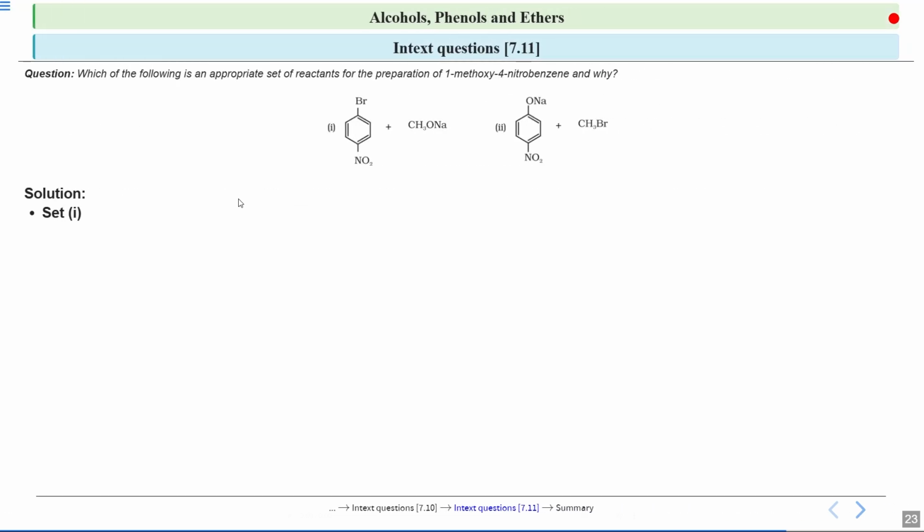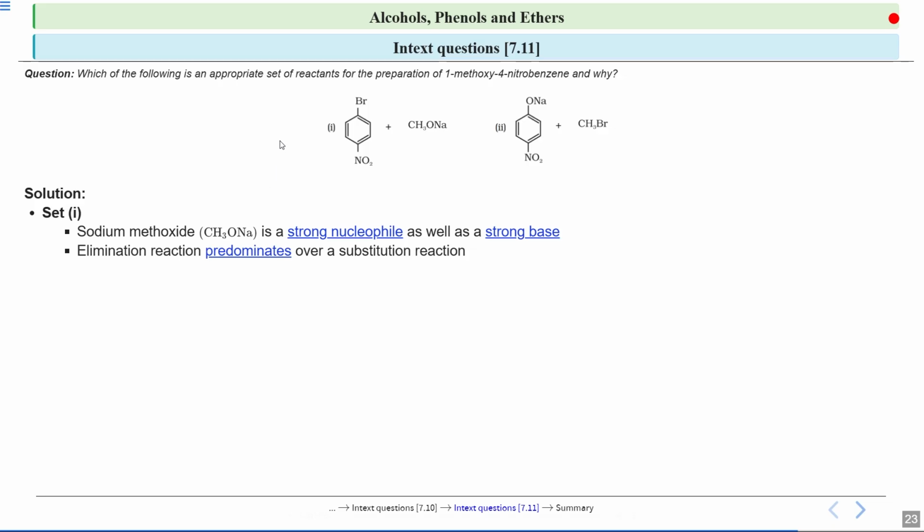So first we will see set A. For this set, you have sodium methoxide, that is CH3ONa. It acts as a strong nucleophile as well as a strong base. Now if this is acting as a strong nucleophile and a strong base, then over here elimination reaction will predominate over substitution reaction. As a result, the ether which we aim to produce becomes a minor product, because this is acting as a strong nucleophile as well as a strong base.